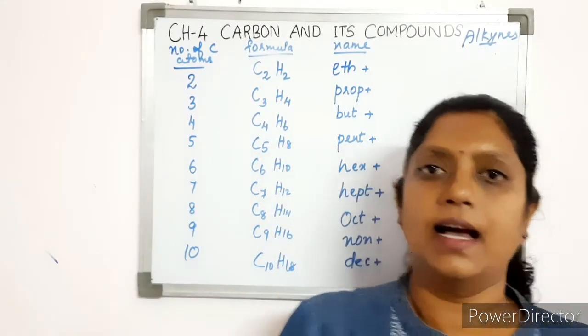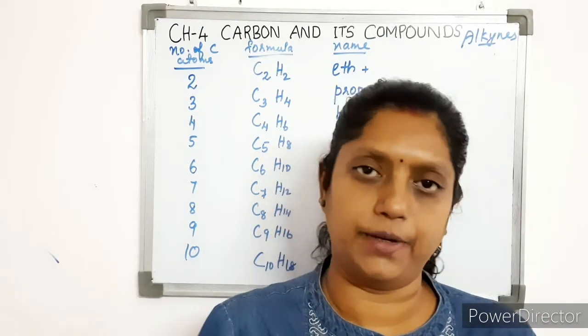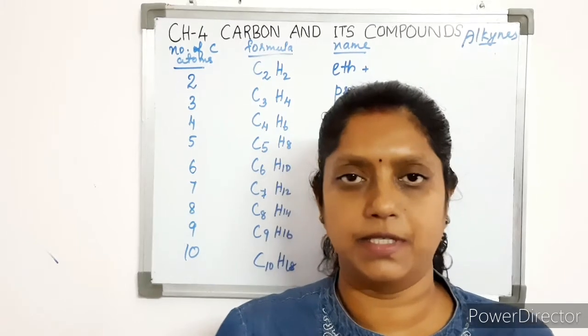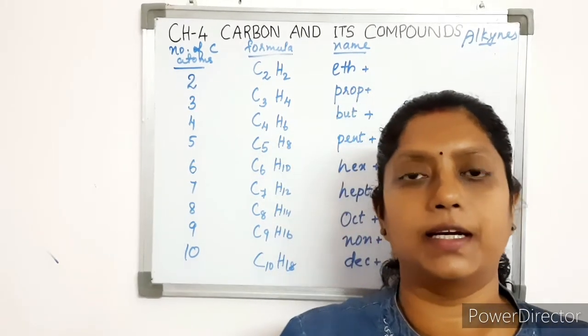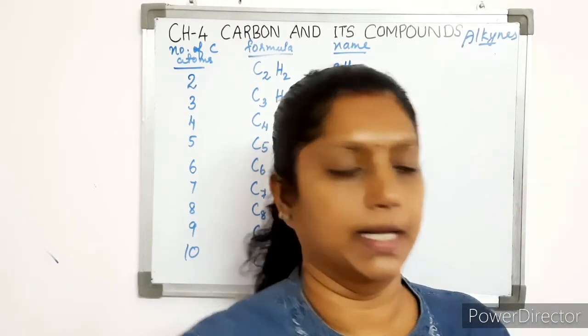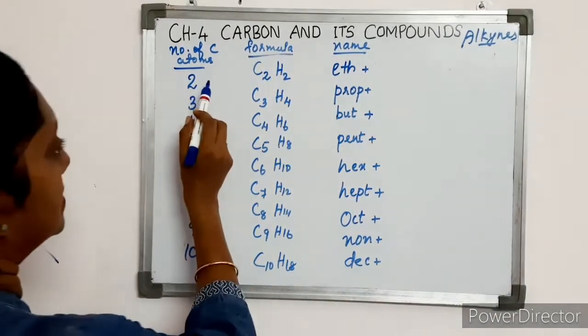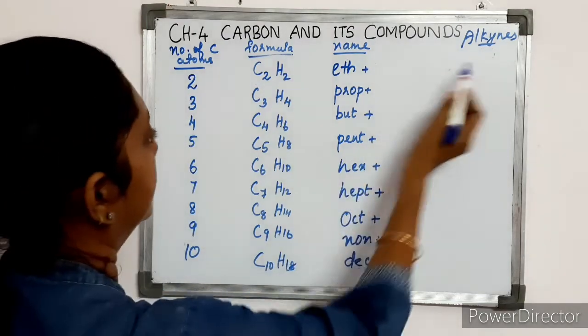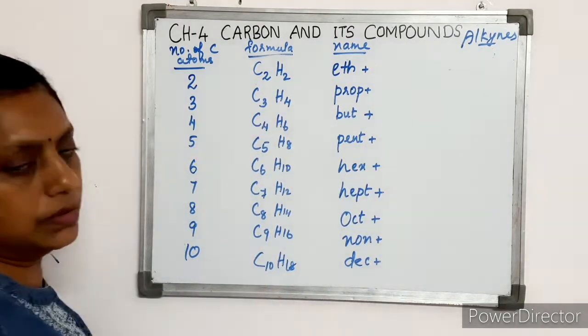What are alkynes? Alkynes are unsaturated hydrocarbons that contain a triple bond between 2 carbon atoms. So the first member contains how many carbon atoms? 2 carbon atoms. Okay. This is the formula for the first alkyne, C2H2.